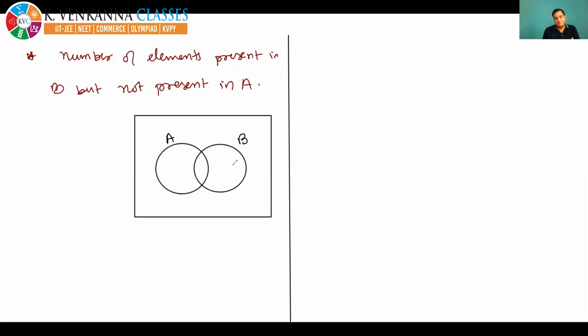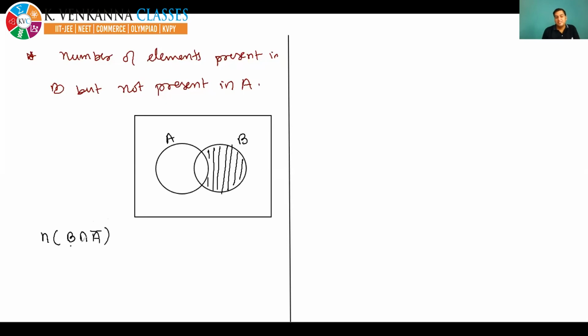Okay, B shaded. Present in B but not present in A. This is the portion which is present in B but not present in A. So before writing the formula, you have to write it in language. See how I'm writing it in language. Elements which are present in B and not present in A. You must know this.